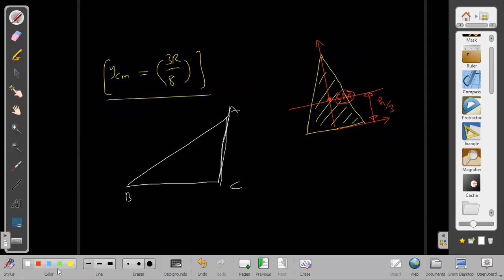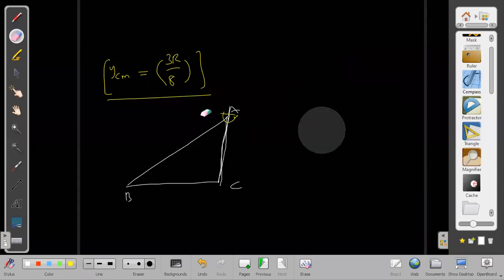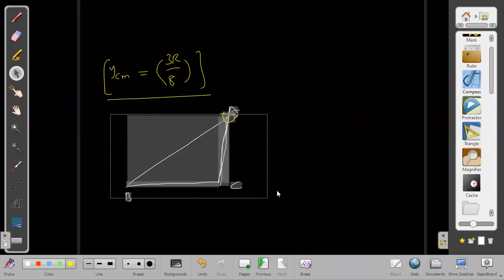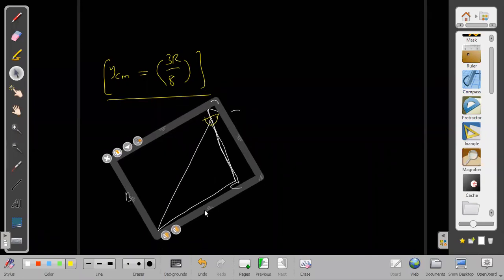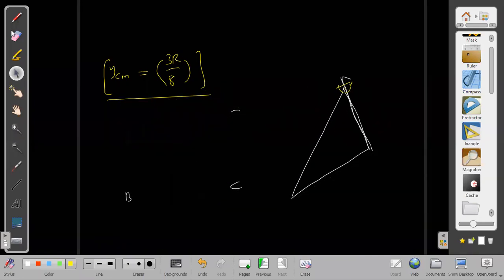You're not able to apply what I'm telling you. Suspend it about this point. If I suspend it about point A, then this will turn in such a way that ultimately the median, the mass on the left hand side and the mass on the right hand side, both sides will be equal. Equal, sir. It can balance. Yes, it can balance, and that will happen only along the median. This median will only be able to do that, so the masses on both sides will be balanced.